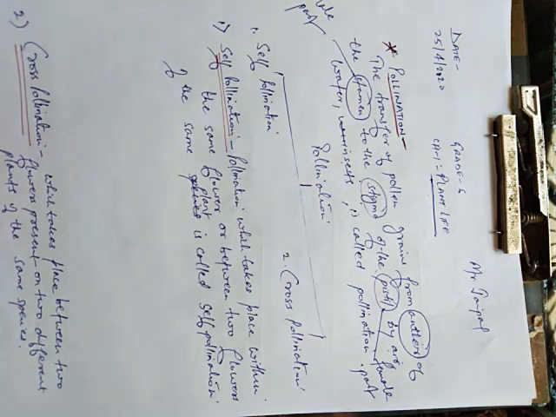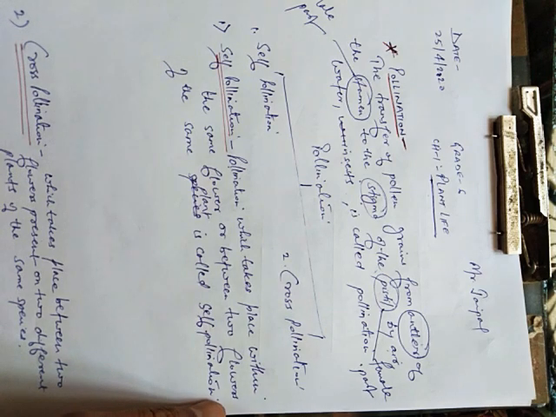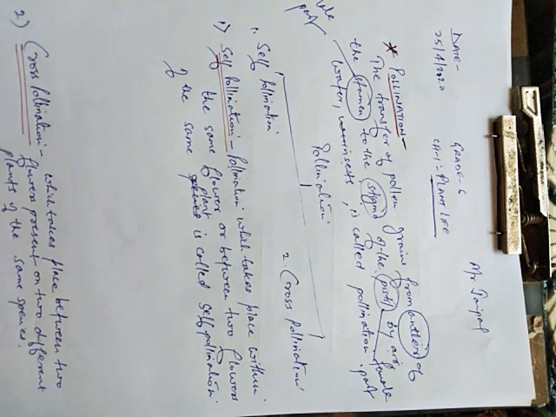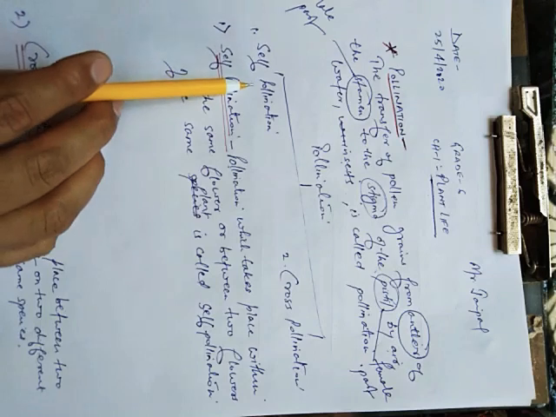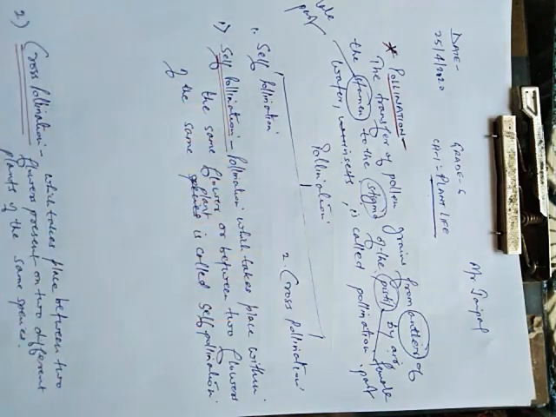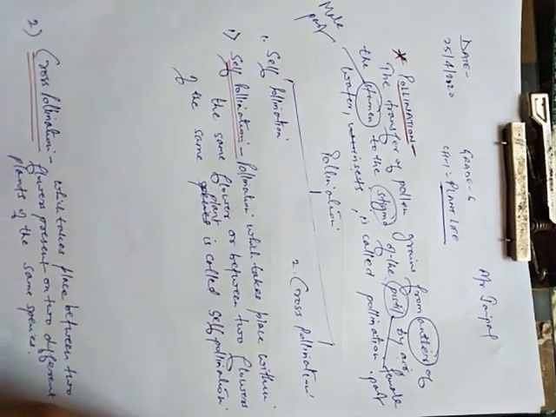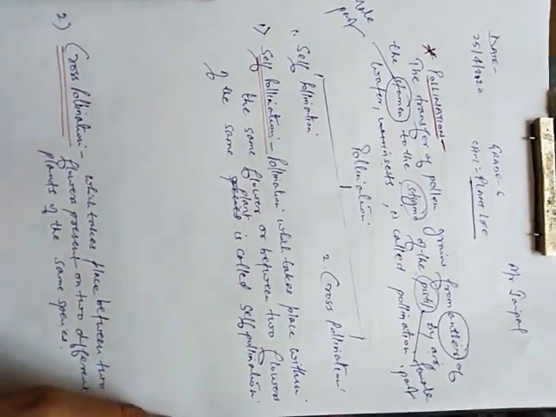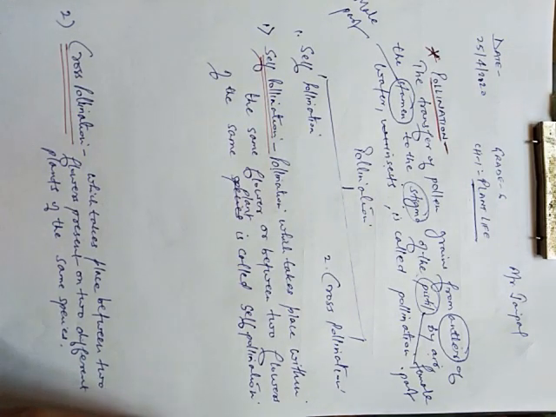Now students, see why pollination is important. If pollination will not be there, then there will be no continuity of plant life. Plant life will come to an end because everything depends on pollination. Now see here, pollination is of two types. One is self pollination and the other is cross pollination. So in nature, pollination occurs by two methods.